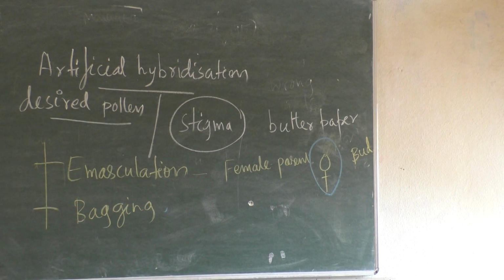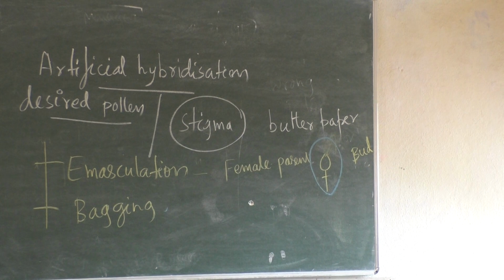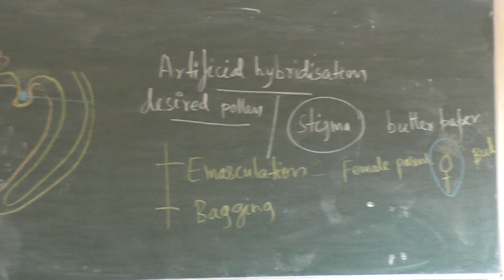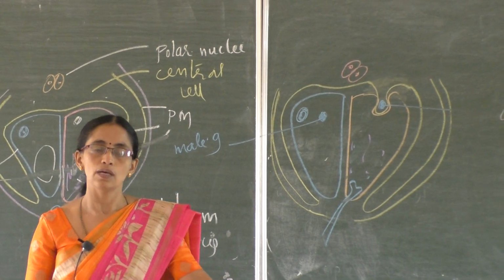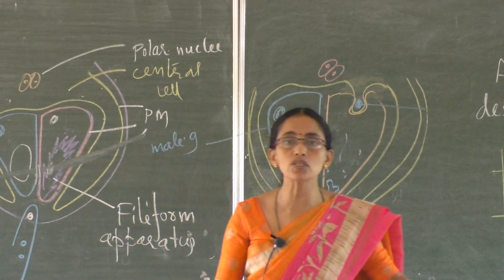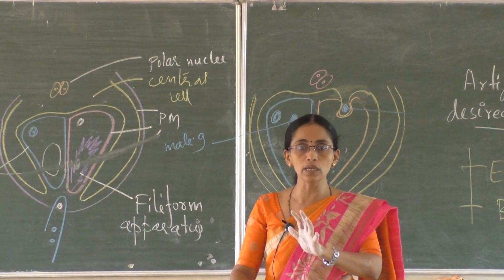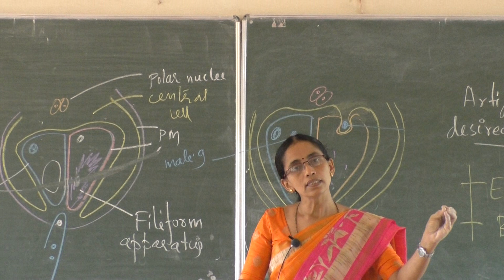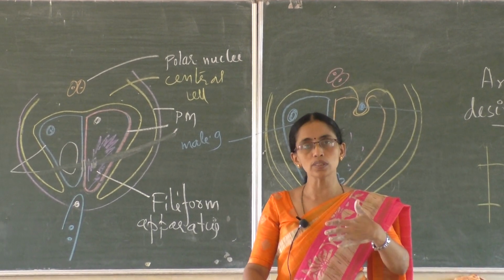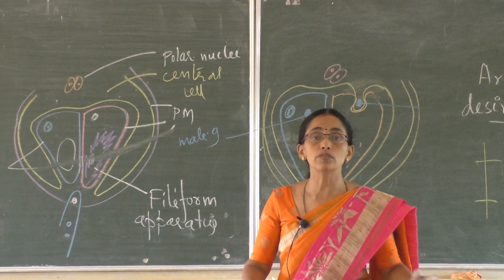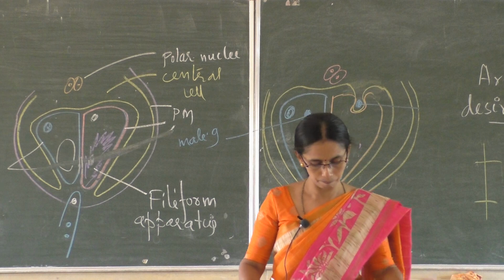Yes, plant breeders, after the knowledge of pollen pistil interaction, try to manipulate pollen pistil interaction so as to produce a hybrid with the desired characters. One such technique is artificial hybridization, in which they took desired pollen to dust over a stigma, so as to produce a hybrid with commercially superior characters, a commercially superior variety.